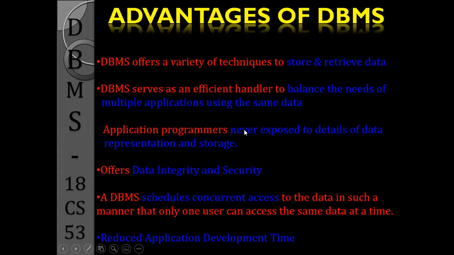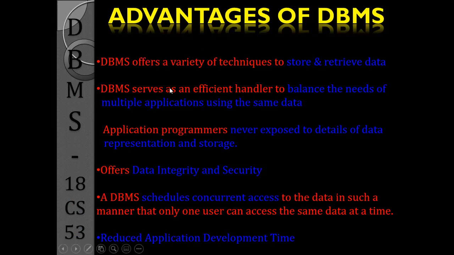Then after knowing the characteristics, now I will highlight some of the advantages of the DBMS. The first advantage is that it provides a variety of techniques to store and retrieve the data. We'll see later which are these different storage and retrieving techniques.